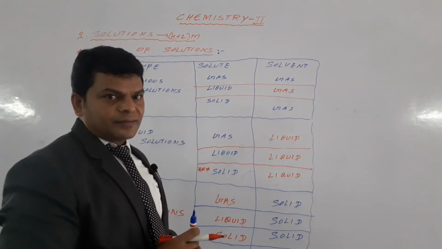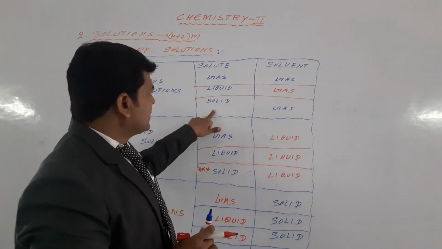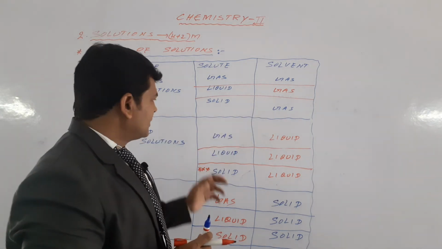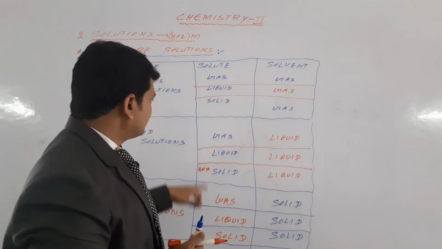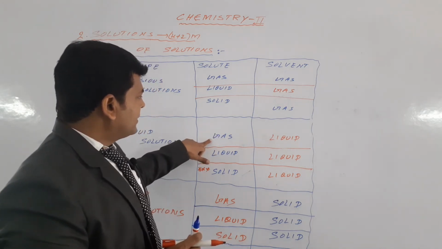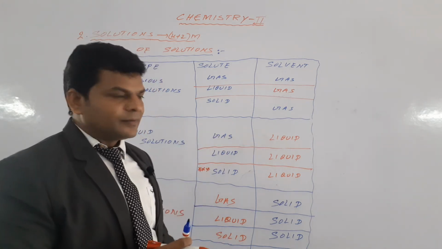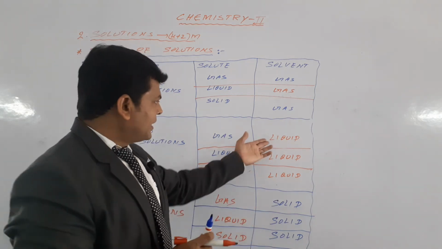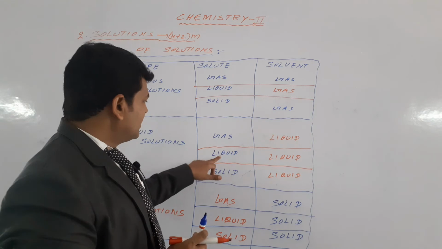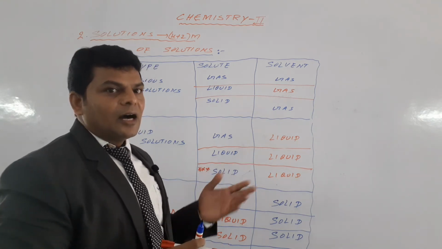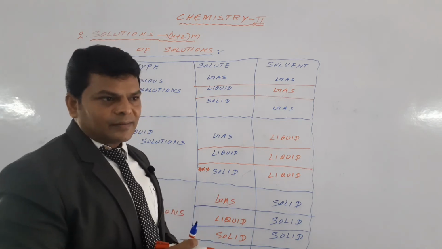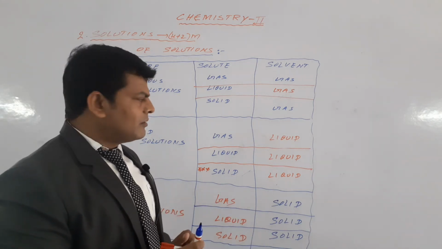Solid in gas: camphor in air, camphor in nitrogen. Gas in liquid: oxygen in water. Liquid in liquid: alcohol in water. Solid in liquid: glucose in water.